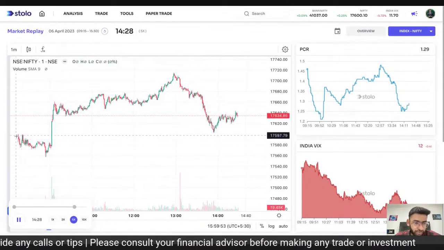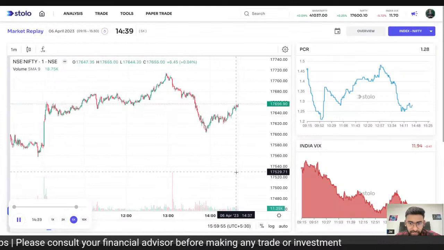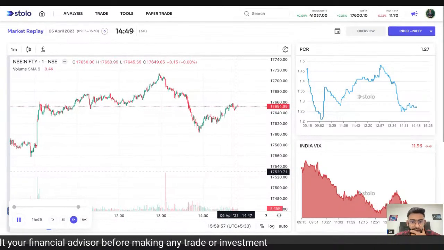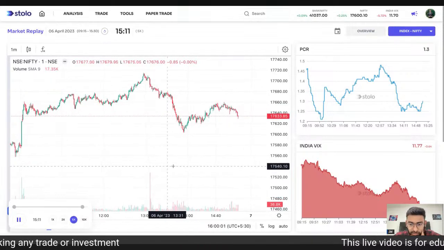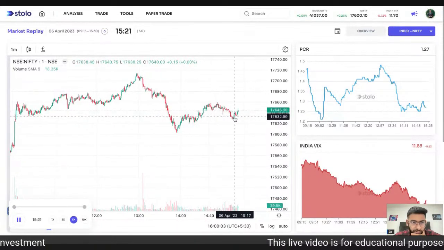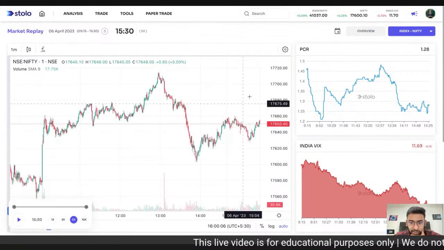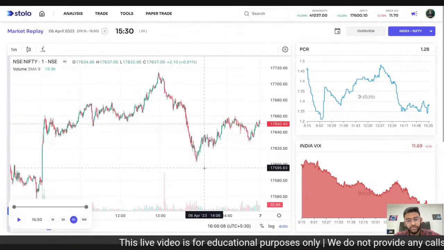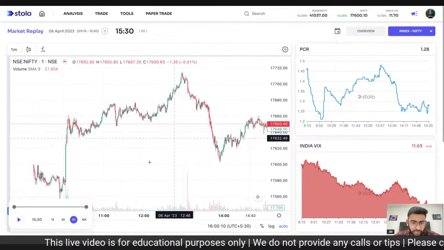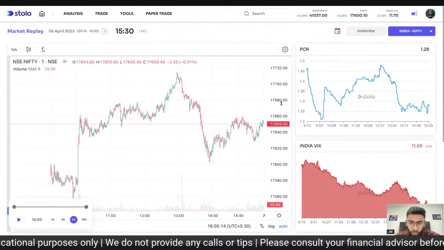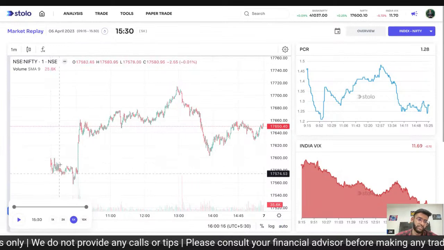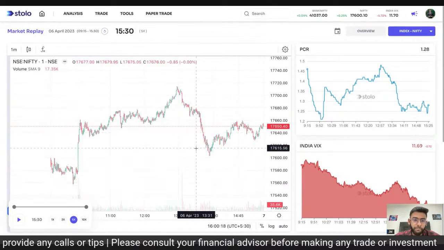I'm not sure if this was a gap down, but at the beginning of the market, yeah, it ended around... What is the time of year? Yes, 3:27. So around 17,650 was the close of Nifty, right? So if we look at the chart as a whole, we can see a similar up move at 10 a.m.